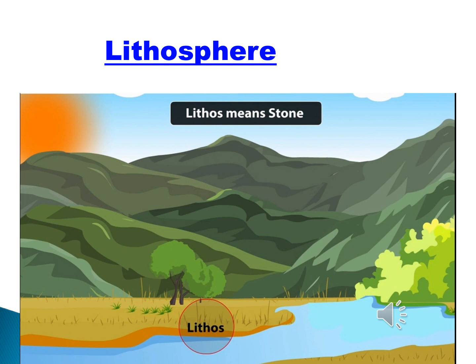The lithosphere provides soil, which is very important for the growth of plants. The lithosphere provides soil for the growth of plants and other agricultural activities. So it provides food for human beings.